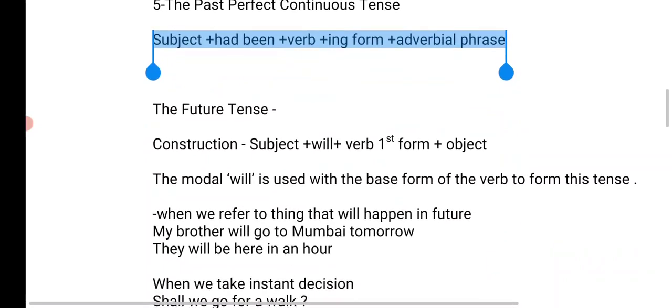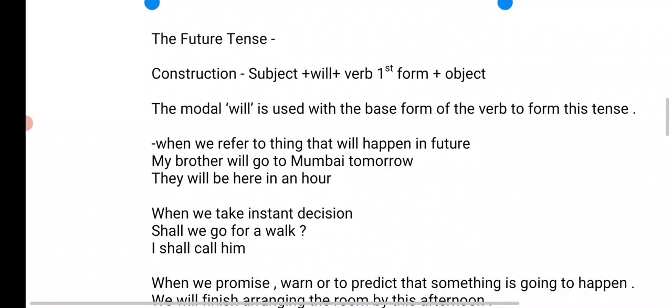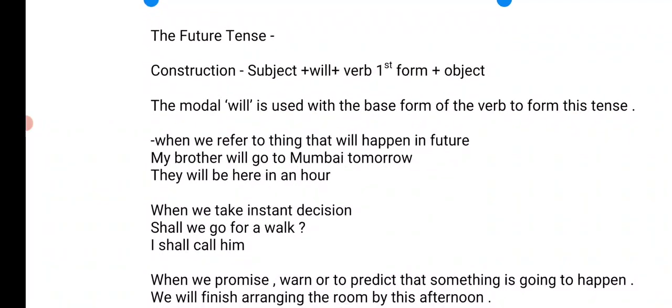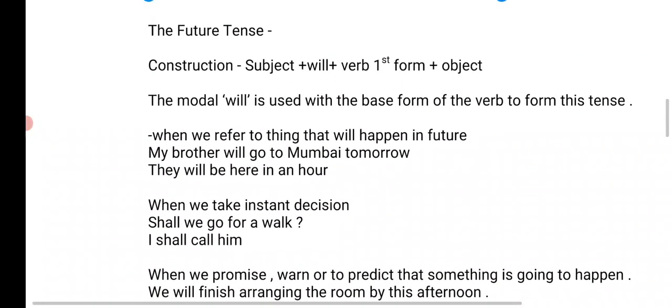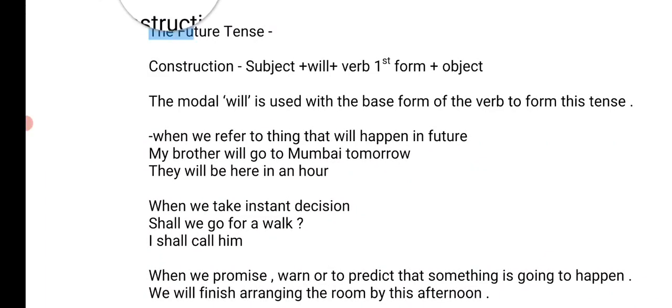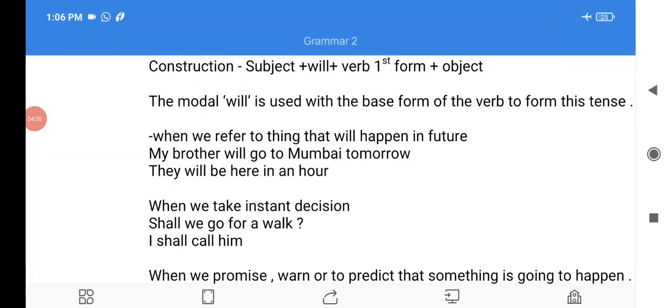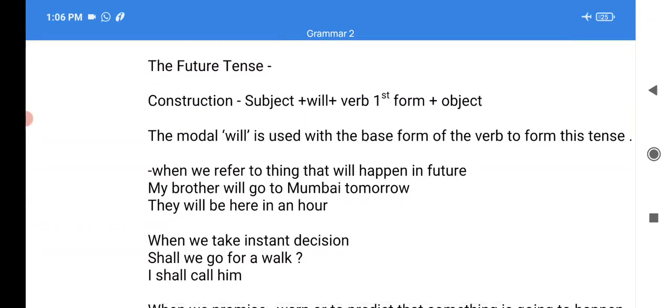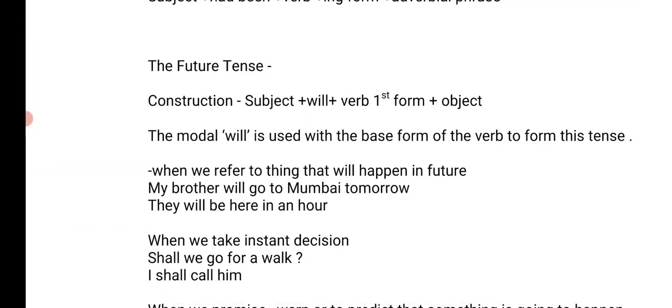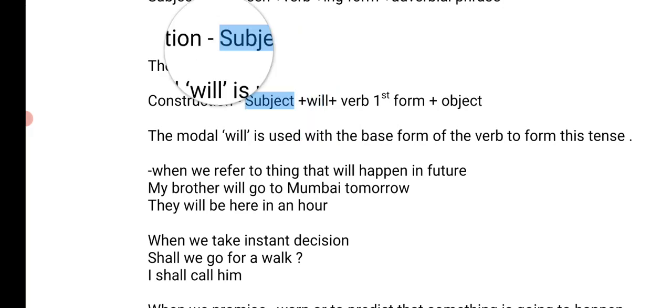Now it's time to begin today's session. Today's session will cover all the future tenses. First we have the simple future tense. Let's look at the construction. You should always know that a future tense cannot be made without using the modal will.